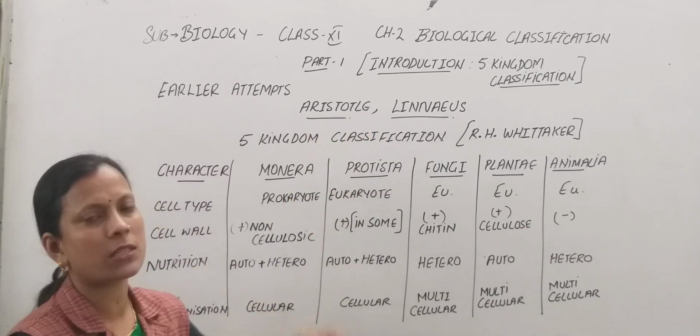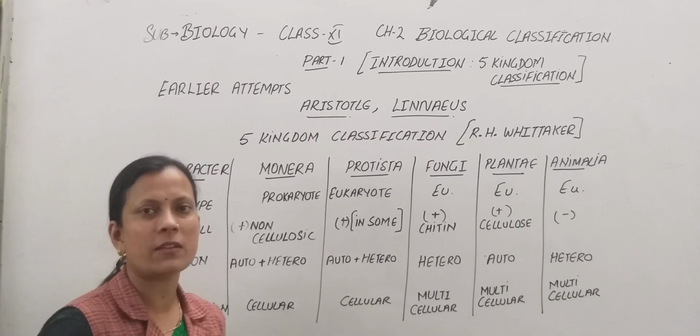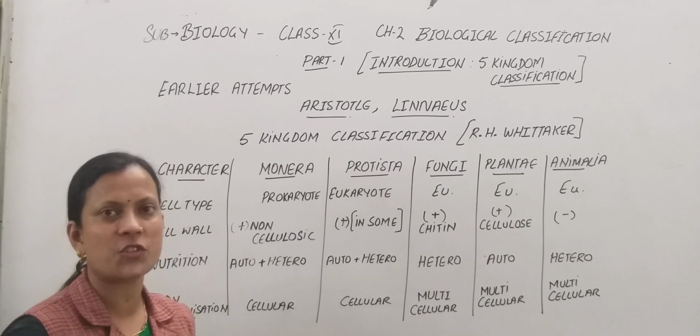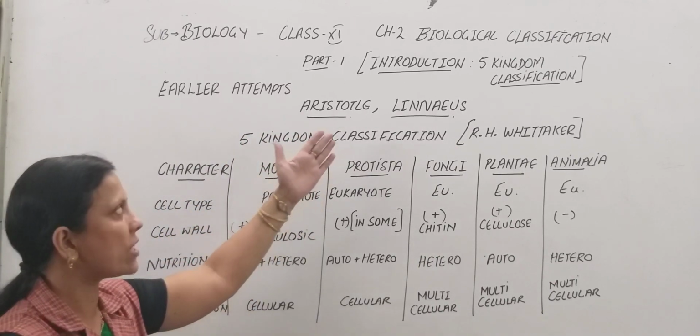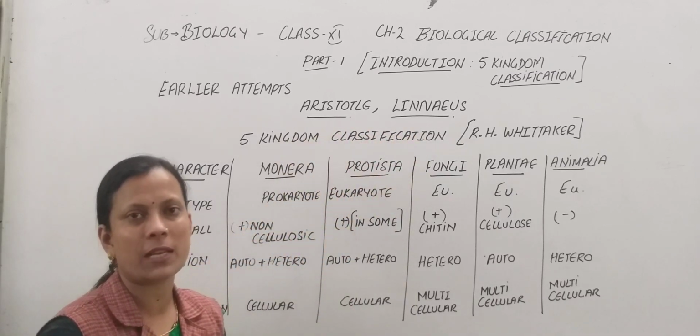The chapter is biological classification. In this we will start with the classification that deals with the first unit. The first part is the introduction, and to start with we will deal with the 5 kingdom classification.